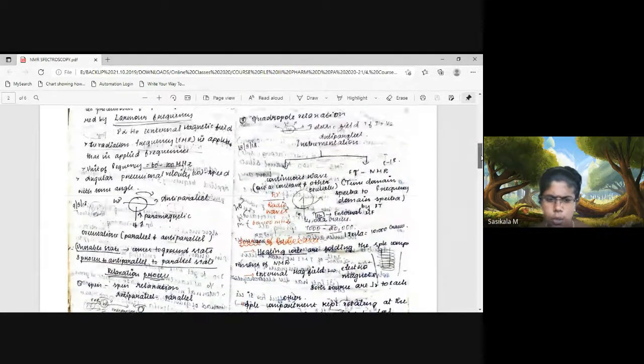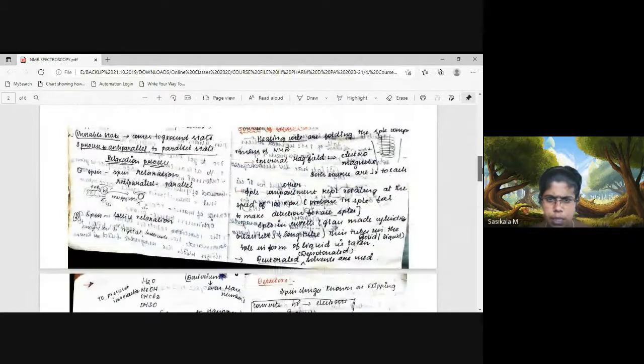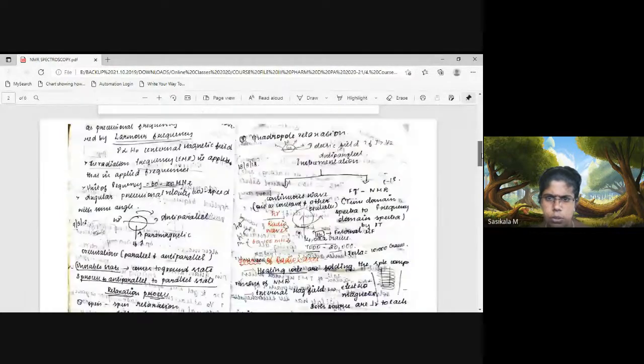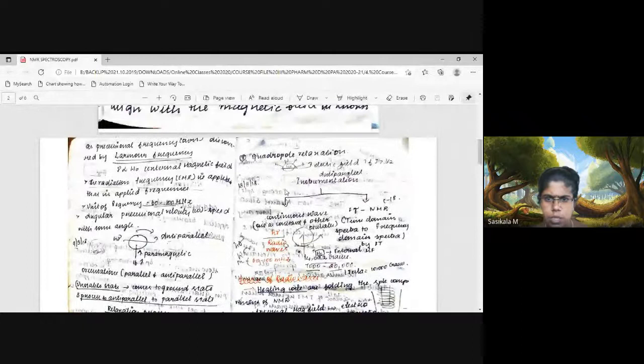It is not only transferring to the spin, it is transferring to the lattice. Okay, and the third relaxation process you can see here is quadrupole relaxation. The third one is quadrupole relaxation. Quadrupole represents